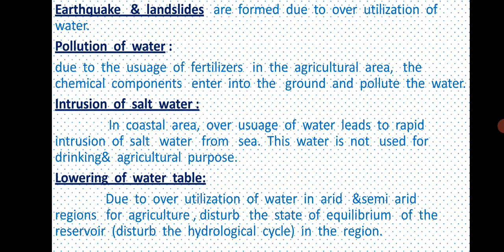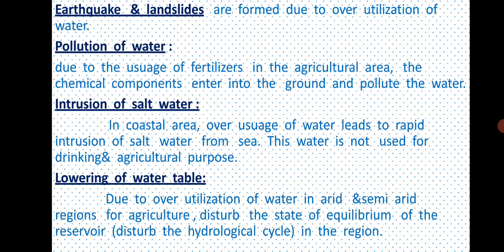Earthquake and landslide are formed due to overutilization of water. Pollution of water. It is due to the usage of fertilizer in the agricultural area. The chemical components enter into the ground and pollute the water. Intrusion of salt water. In coastal areas, overusage of water leads to rapid intrusion of salt water from the sea. The water is then not usable for drinking and agricultural purposes.